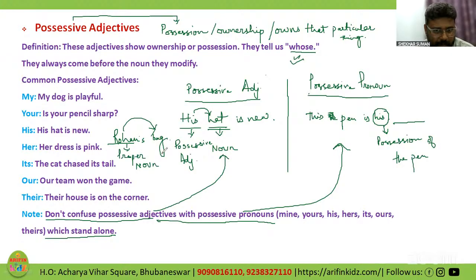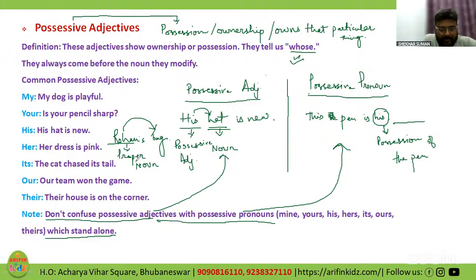I can't put Rohan under the pronouns category, na? Are you getting me, Bhumika? I can't put Rohan under some pronoun category because I already know that Rohan is a proper noun. So this will come under proper possessive noun.